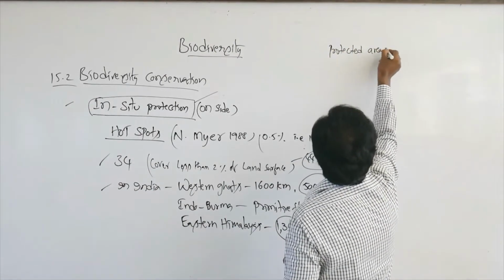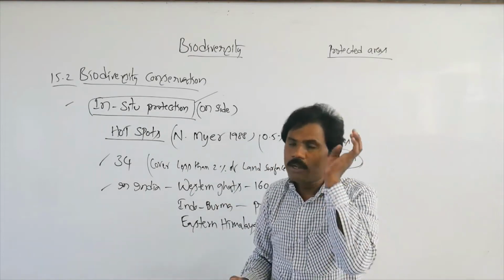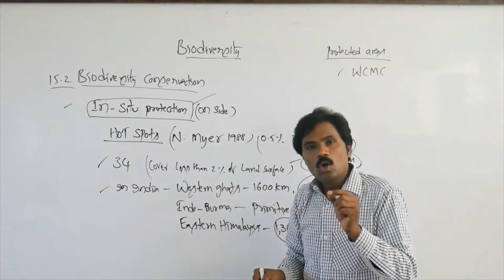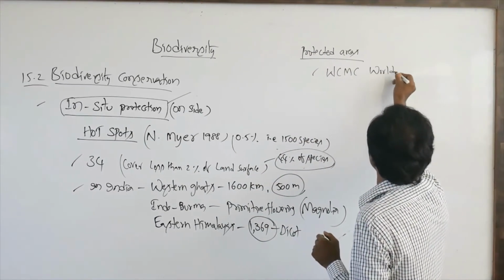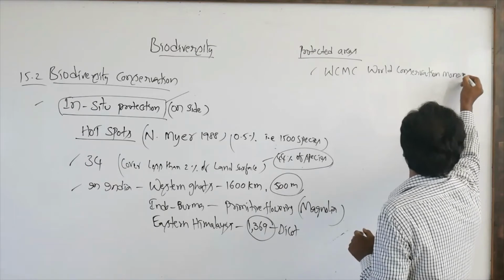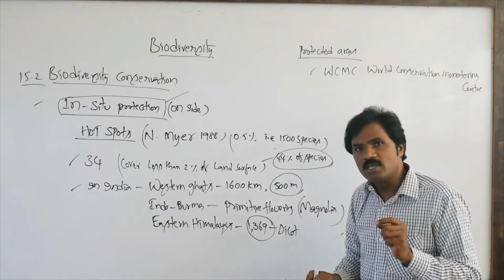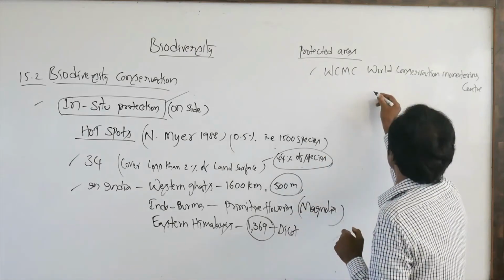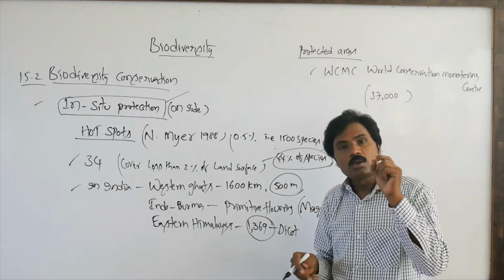How many total protected areas are present worldwide? According to the World Conservation Monitoring Centre, 37,000 protected areas are present globally.